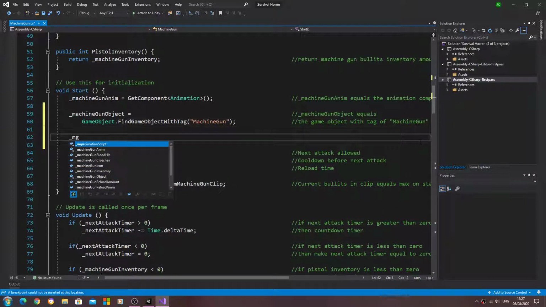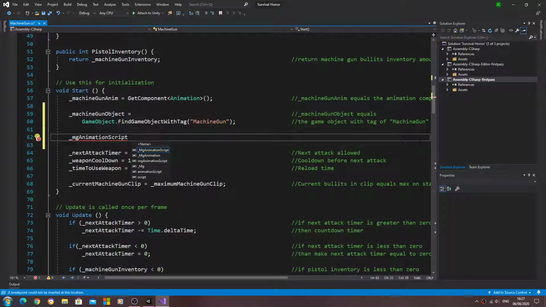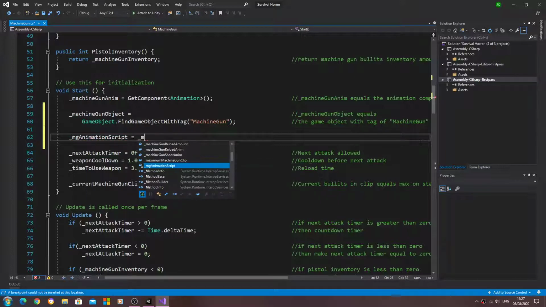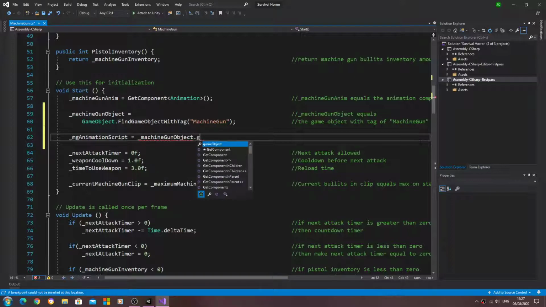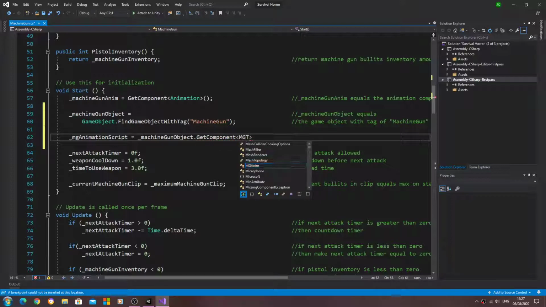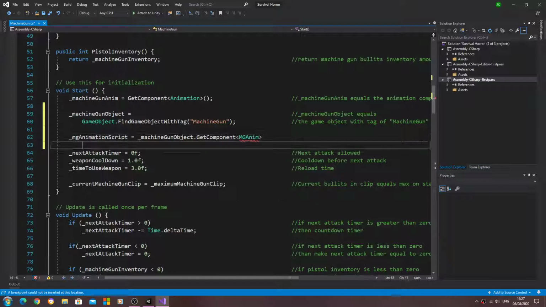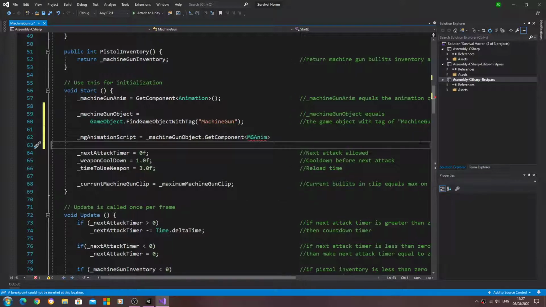Now that's in place, we'll say underscore mganimation script. We're going to say that's equal to the machine gun object get component, open and close brackets, we're going to say mganimation. We'll come to the end of the line, we'll open and close brackets, we'll close that line off again.